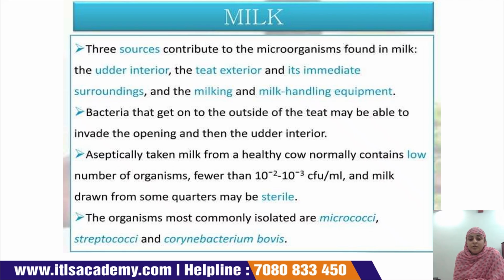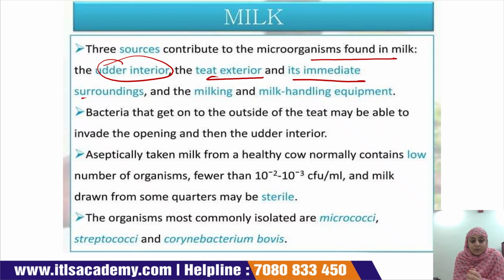There are three sources which contribute the microorganisms present in milk. The first one is the udder interior. If the udder is not properly clean, it also contributes microorganisms to the milk. The udder exterior and its immediate surrounding environment are very important.